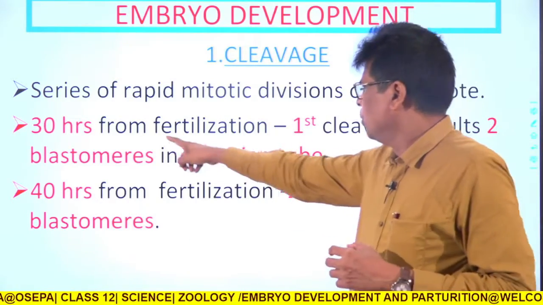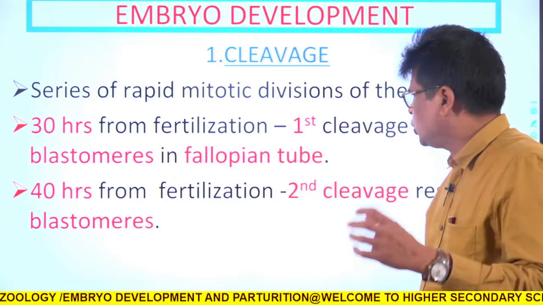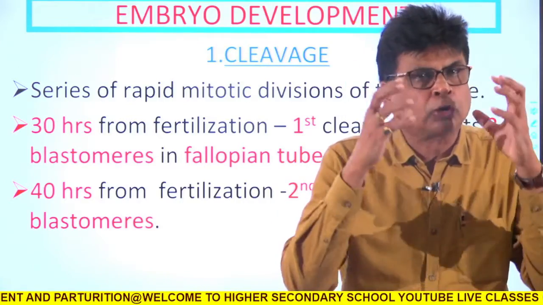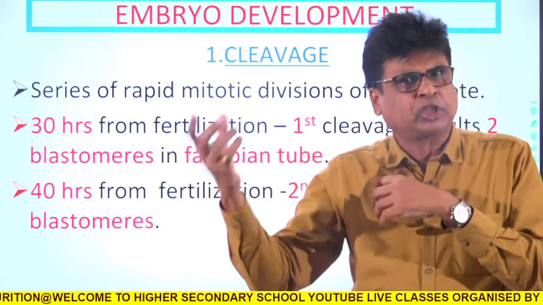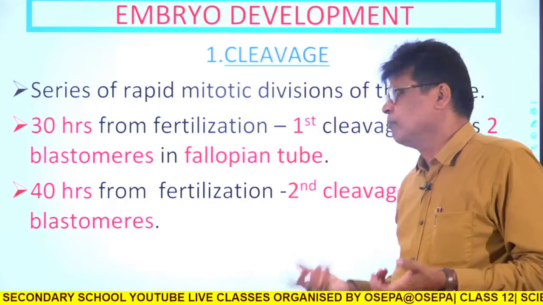It occurs within 30 hours of fertilization. Blastomeres are the daughter cells produced from the zygote due to cleavage, so the result of cleavage is blastomeres.